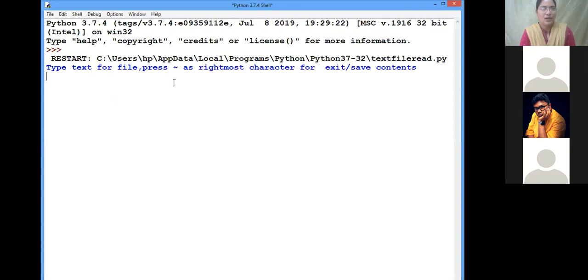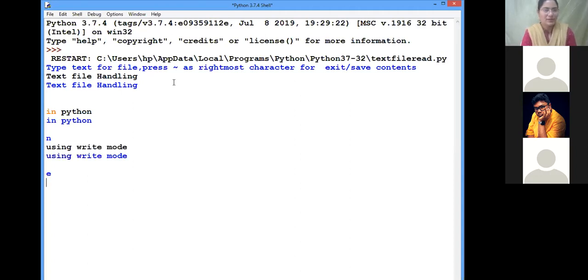Welcome. Okay, give me text file handling. In Python, it is still taking input. You can see my prompt has not come, the IDLE prompt has not come, using write mode.